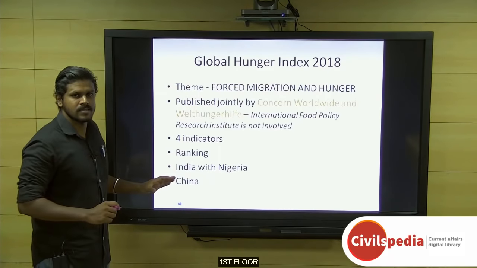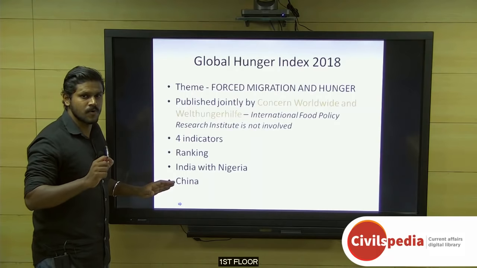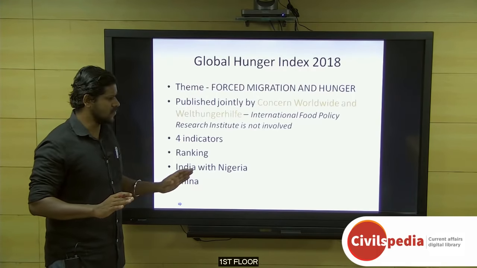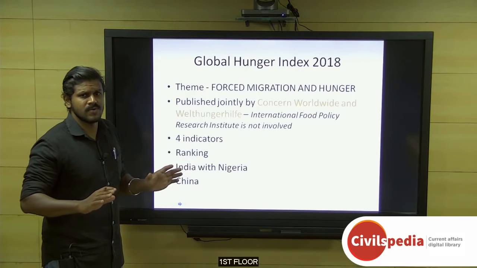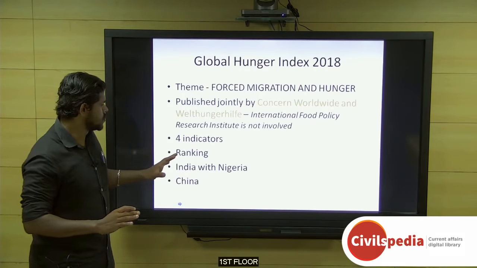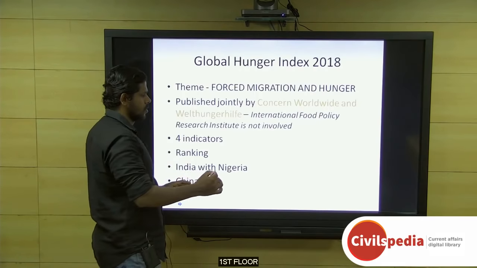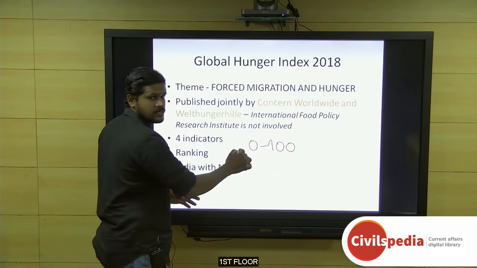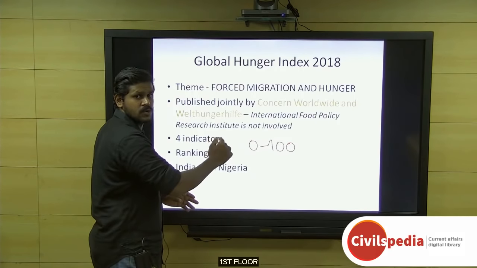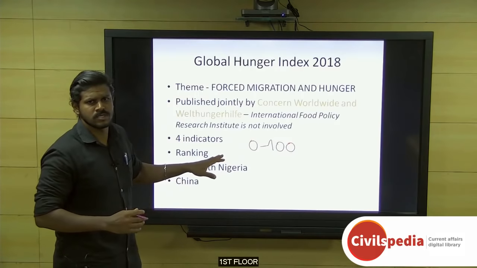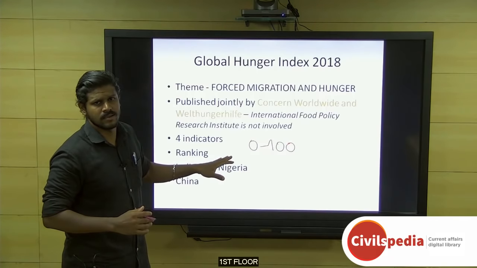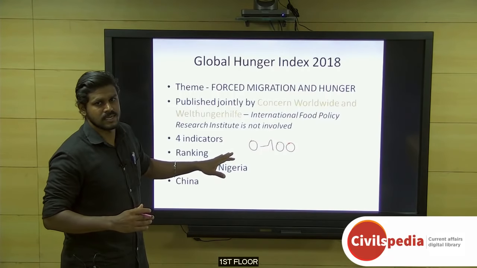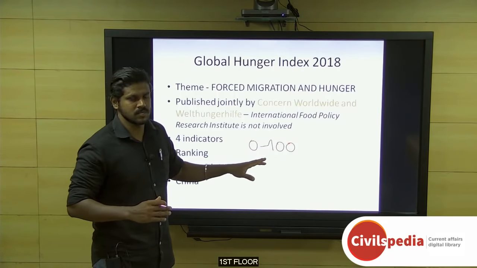Coming to ranking, the best performing 15 countries were not assigned individual ranks. Therefore, the first 15 countries were collectively given the rank of 1 to 15. Ranking is based on a score of 0 to 100, and any nation which has scored very less has actually performed well. 0 means no one is undernourished, no one is dying, no child is wasted or stunted. But 100 means an extreme situation.